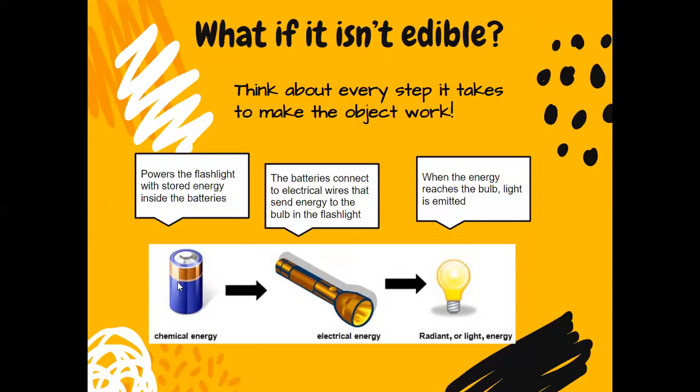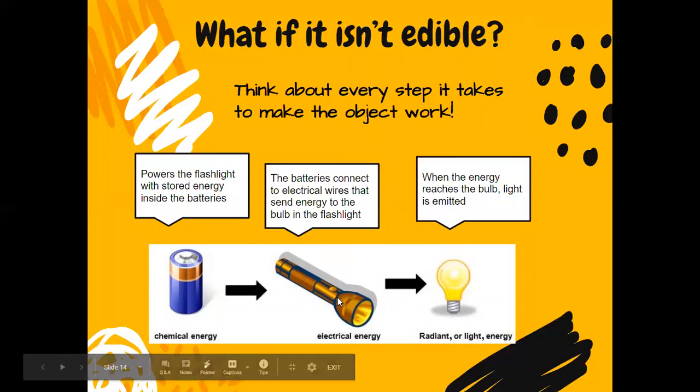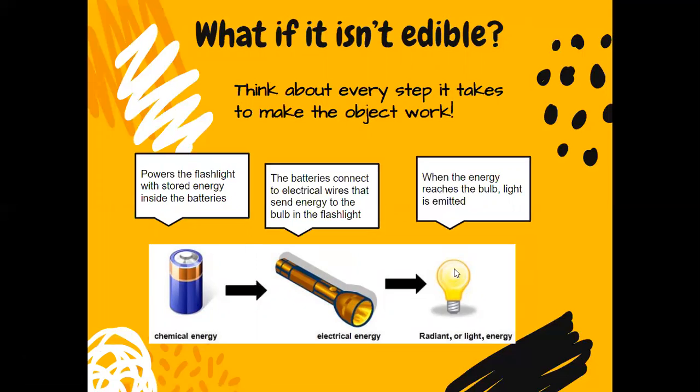So it went from chemical energy in the battery to electrical energy in the wires of the flashlight to radiant energy, that's light energy in the light bulb, and then that light bulb gets warm, so that becomes thermal energy. I don't know why they didn't put thermal energy on here, but that's all those different types. But it's the same energy. It's just moving from one form to another, one type of energy to another.